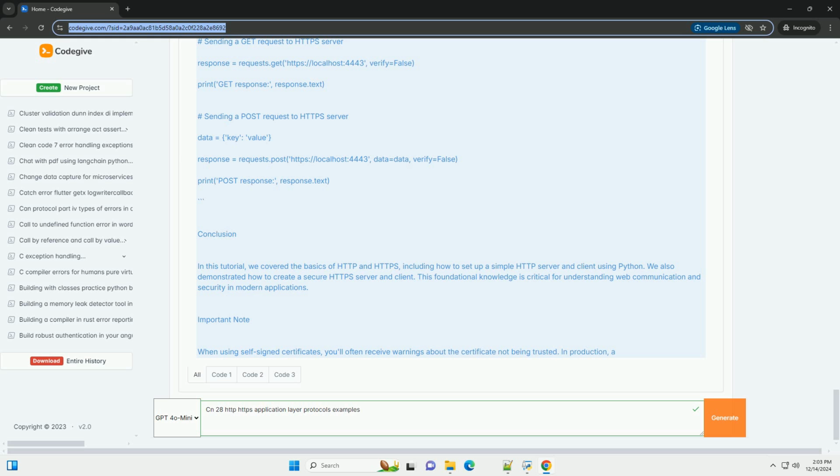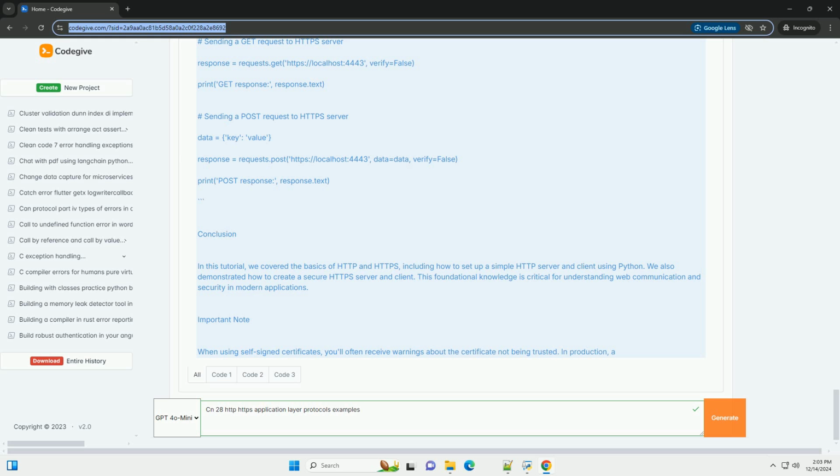server_address equals, port. httpd equals server_class, server_address, handler_class. Print, f'Serving on port'. httpd.serve_forever. If __name__ equals __main__: run. To run the server, execute the following command in your terminal. Bash. python http_server.py. Step 2. Creating an HTTP client.